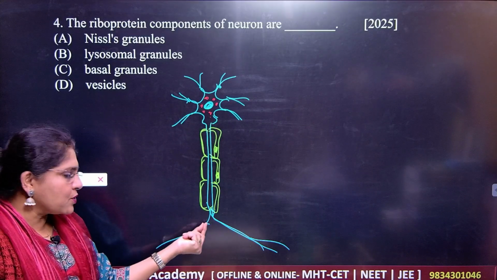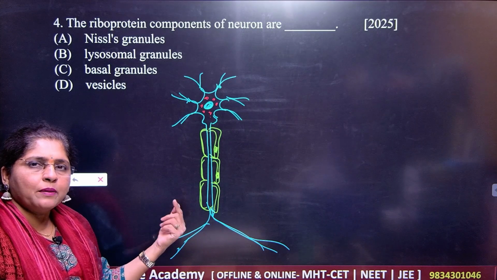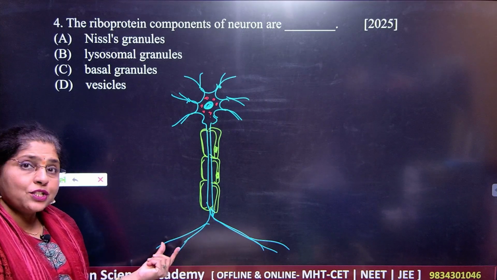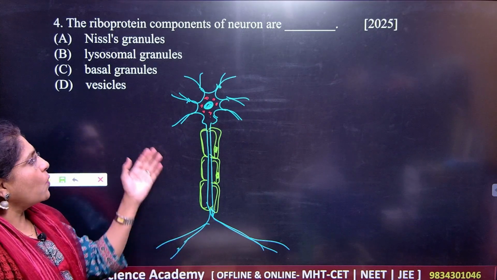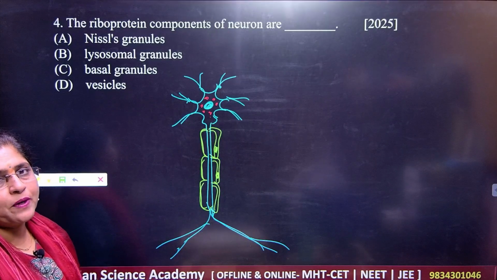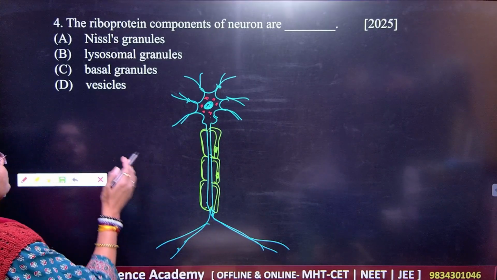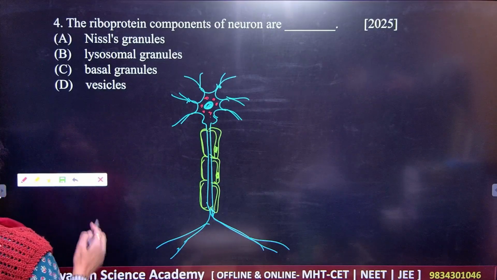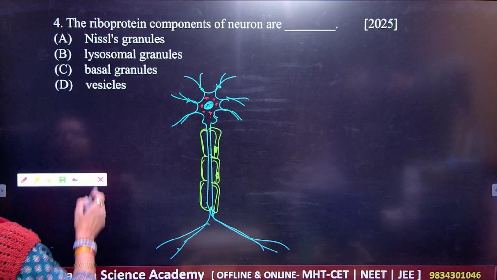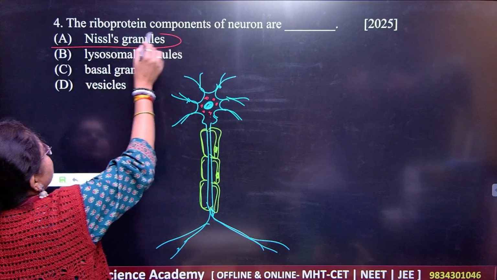This will be the axon getting wrapped by the myelin sheath, and these are the telodendrites. Got it? So all these structures you should know very perfectly. You should know the biochemistry of the neurons as well. So your answer here is the ribonucleoprotein component, which is the Nissl granules.